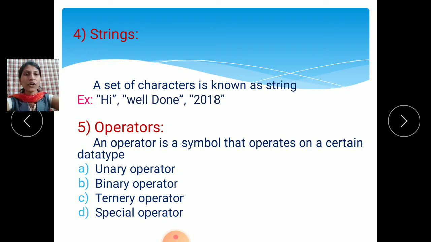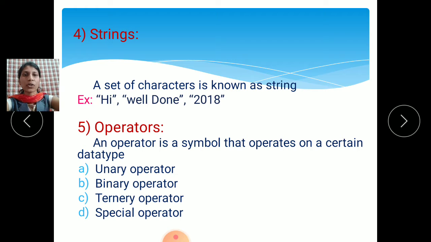A set of characters is known as a string, for example, hi, well done, or 2018, meaning a year. A combination of alphabets or characters is known as a string. The format to write strings is in double quotes. If you want to declare a string, always write it in double quotation.